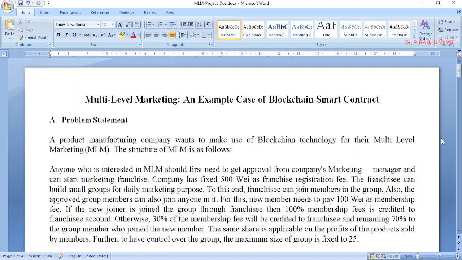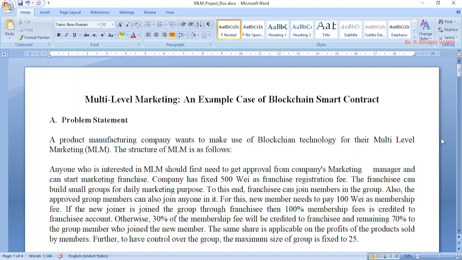The same share is applicable on the profit of products sold by members. Further, to have control over the group, the maximum size of the group is fixed at 25. That means a group can have at most 25 members. I hope you understood this particular multi-level marketing structure.